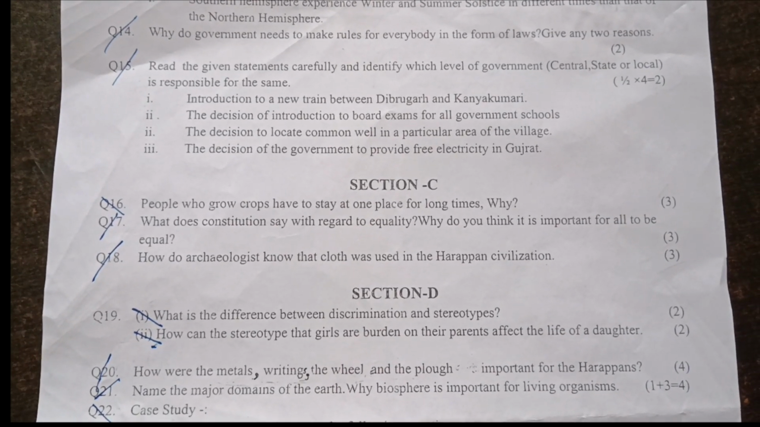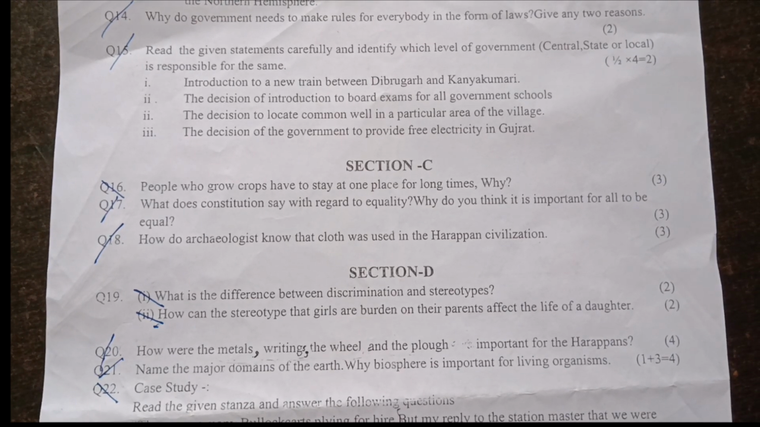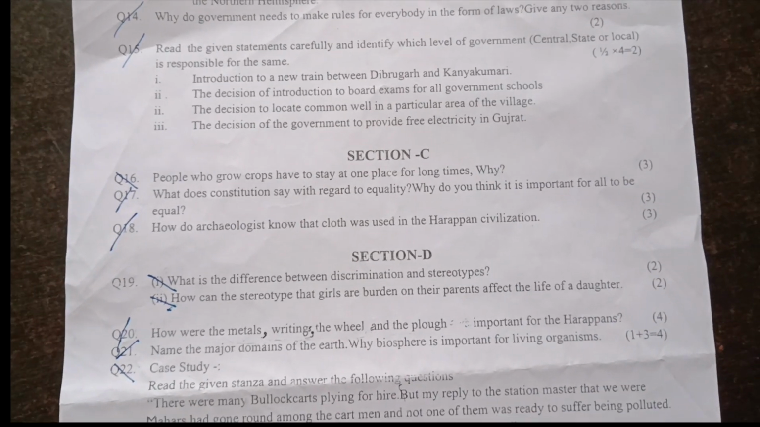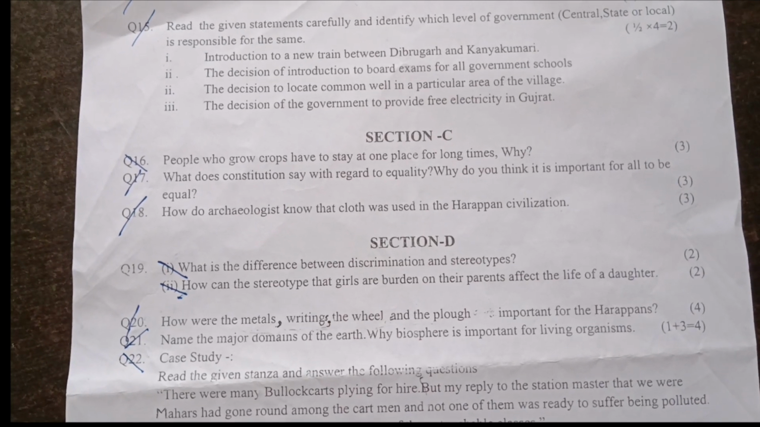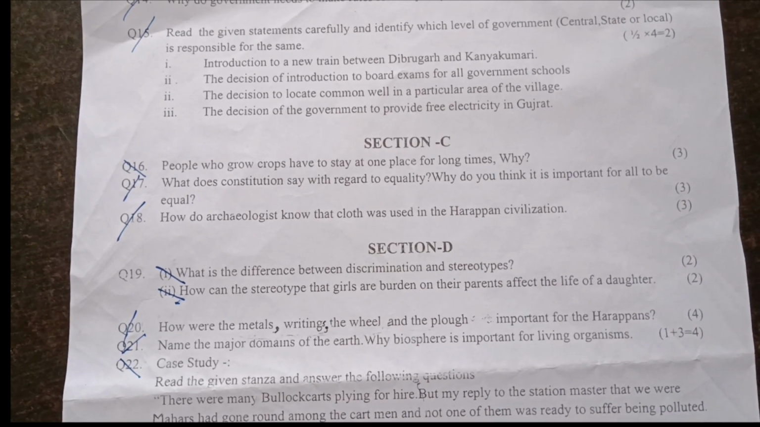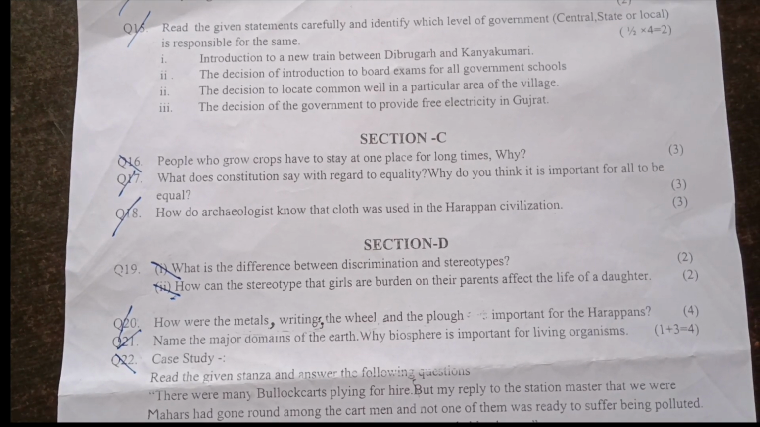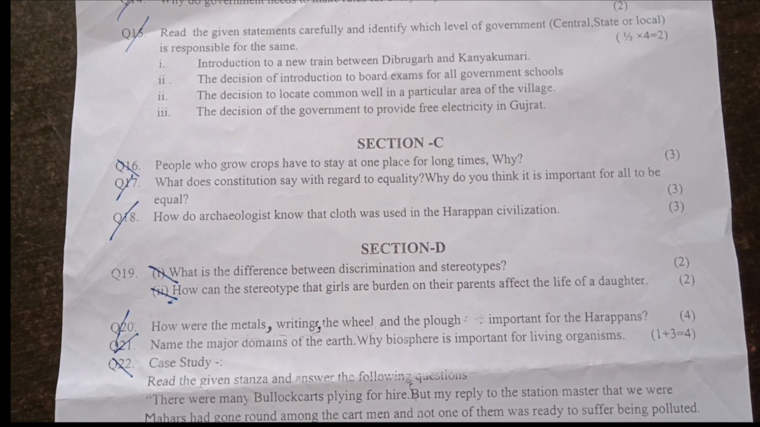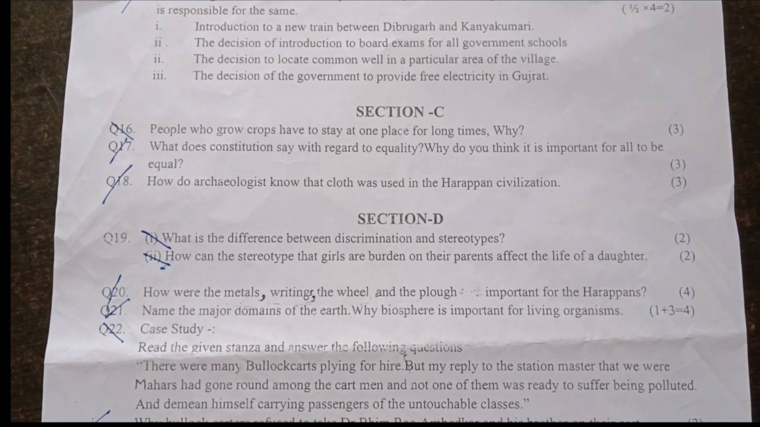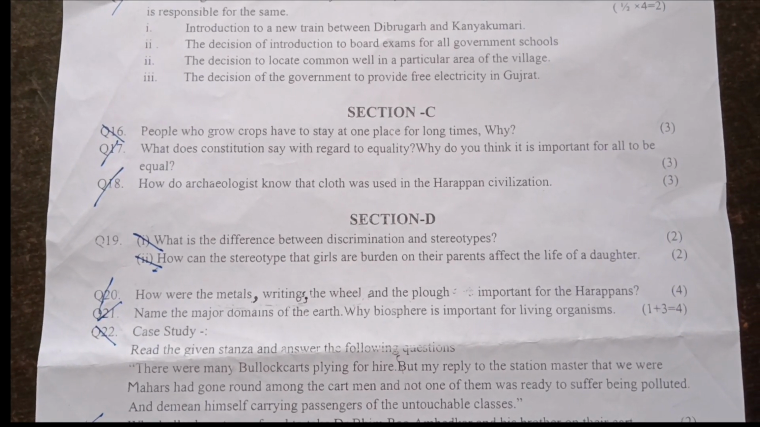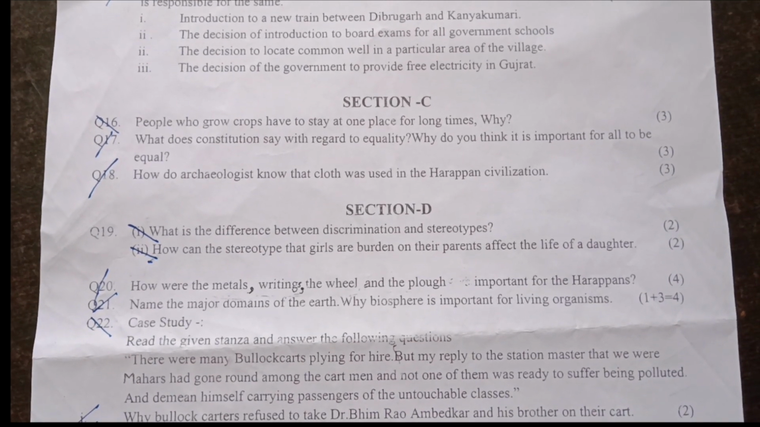Next question is of case study. Read the given stanza and answer the following questions. There were many bullock carts plying for hire, but my reply to the station master that we were mahars had gone round among the cartmen and not one of them was ready to suffer being polluted, and demean himself carrying passengers of the untouchable classes.